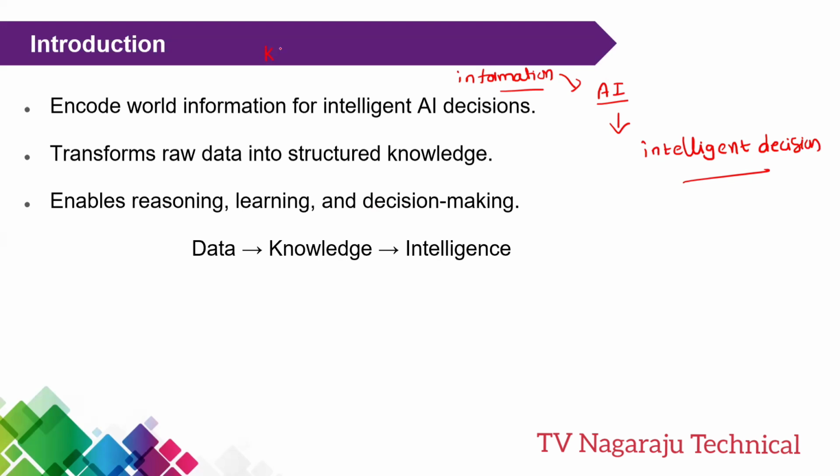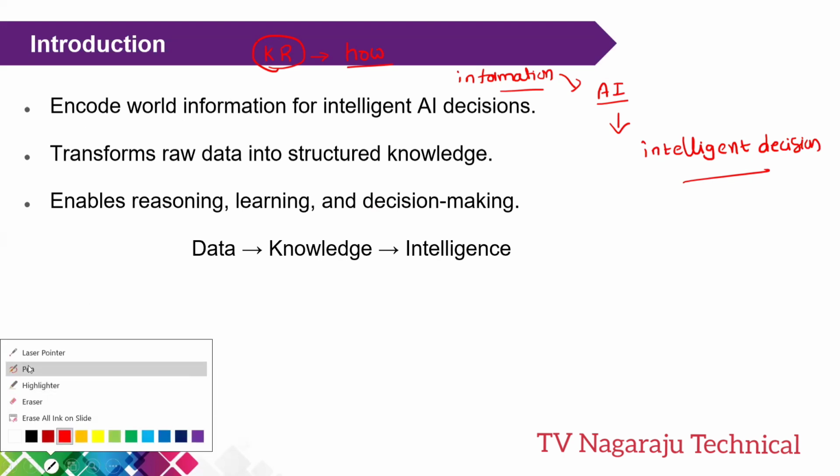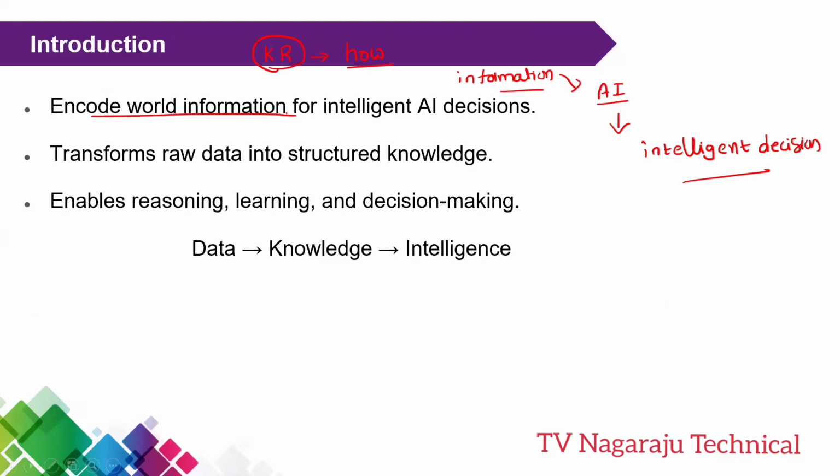Now, knowledge representation is about how we encode information about the world such that the encoded information can be used by the artificial intelligence for making intelligent decisions. That is the main thing: information representation, that is knowledge representation.